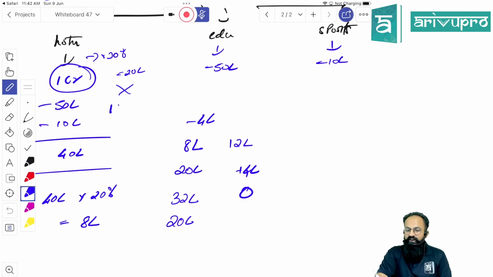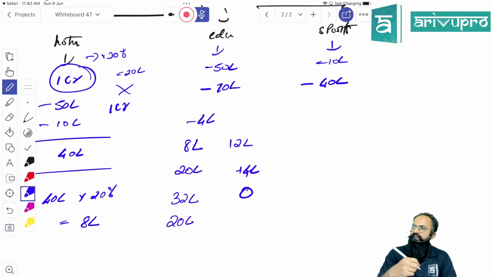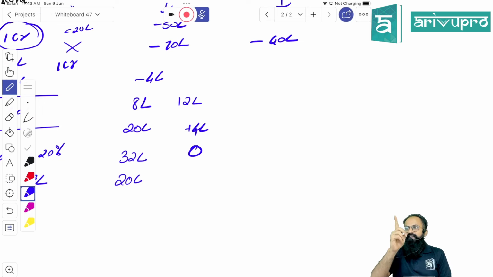Now you tell me, people. Logically think and answer. 1 crore next year also we made. Education became more and more loss. This became 70 lakhs. This became 40 lakh. Now tell me, how will you divide the profits and losses? To distribute the loss. Now my question is, at the end of the year, how much loss does each partner take? The beneficial person, the minor, doesn't have to pay anything. Then the remaining 2 partners will share accordingly, like 50-50. Yes, sir. So the second type of question that they can ask you is this.